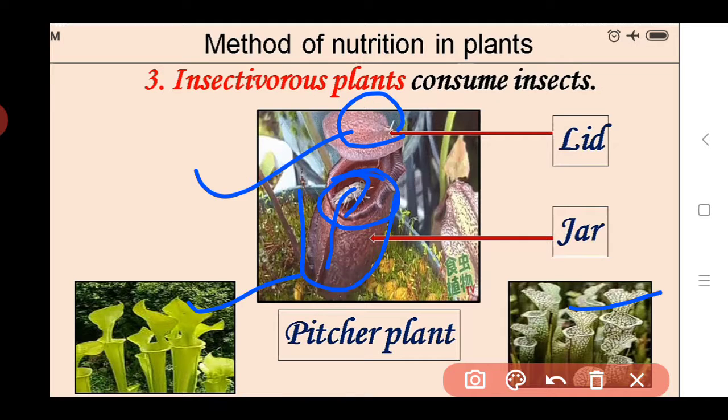So when any insect is placed on this jar mouth, the insect gets stuck inside this jar, and it cannot come out from this jar. In that way these insects are captured by this pitcher plant, and they digest the insect inside. So these insects are used as food for these pitcher plants.